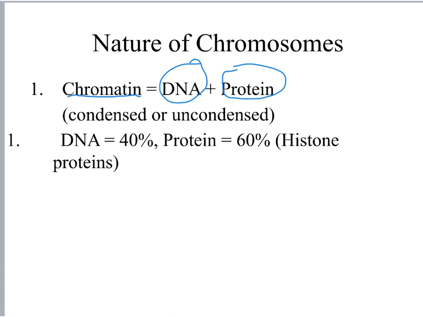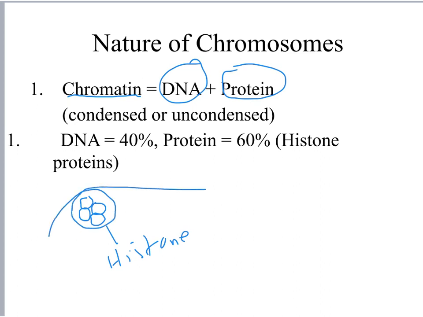It works like this. The little protein that makes up chromatin is in small little spheres, and those small little spheres are called histone proteins. So histone proteins, and there's many of them. Surrounding those histone proteins is a coil of DNA. So here is the DNA that coils around those histone proteins, and there's many of those along the strand of the chromosome.